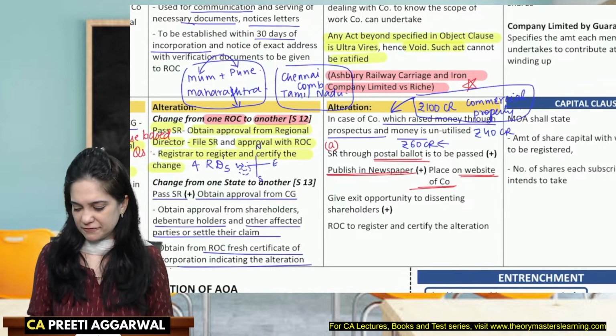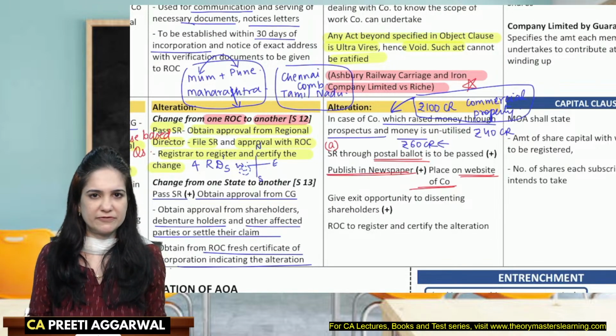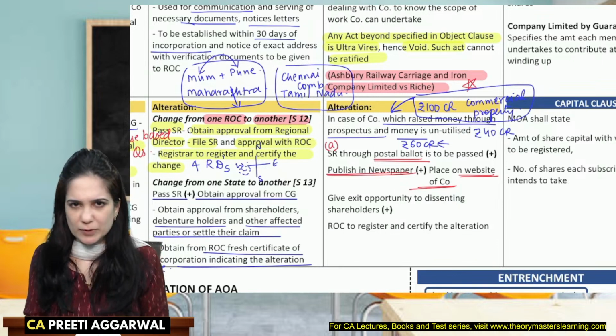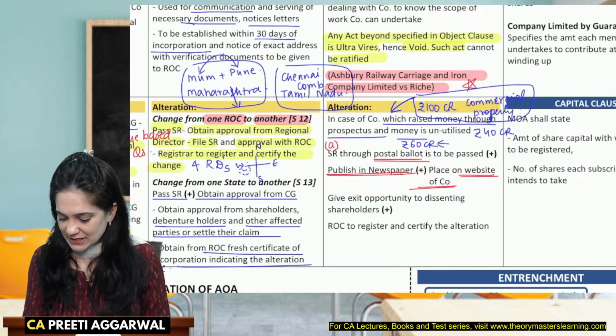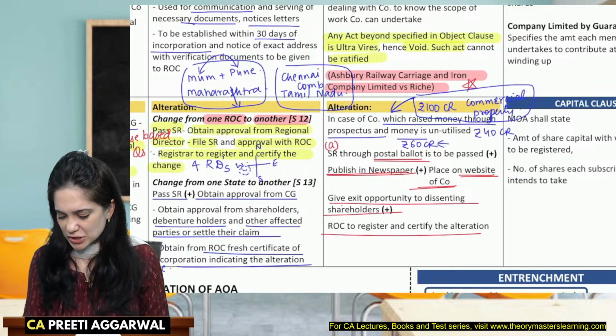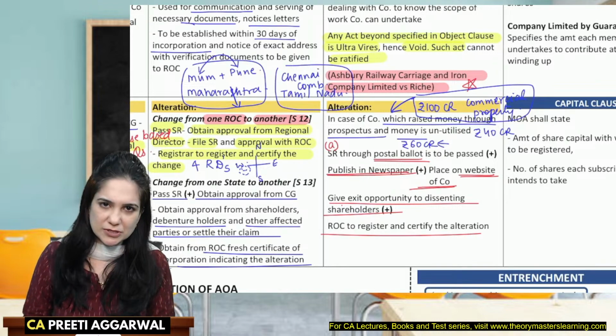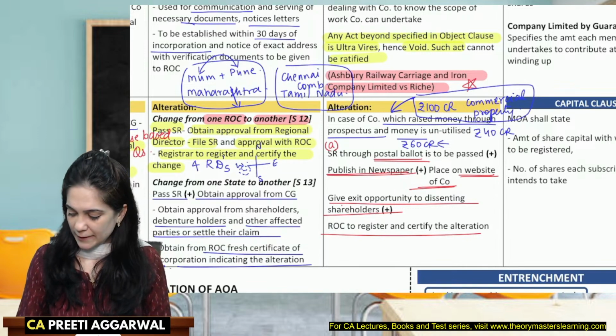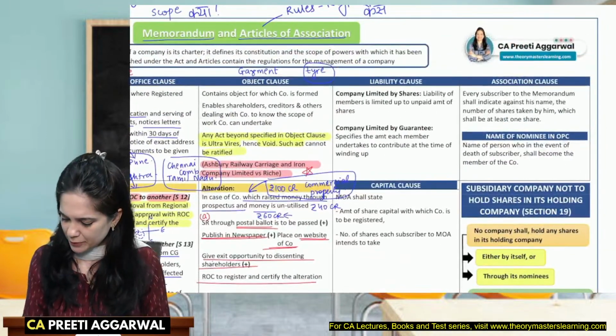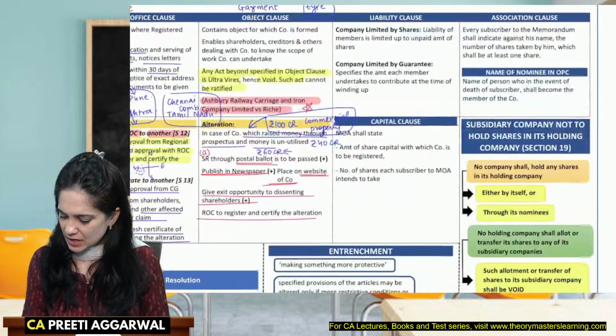And if they want to withdraw or exit, then we give them an opportunity. We will give an exit opportunity to shareholders who do not give their consent. ROC will register and certify the alteration. Okay. This is not very important for the exam, so we are not covering it now.